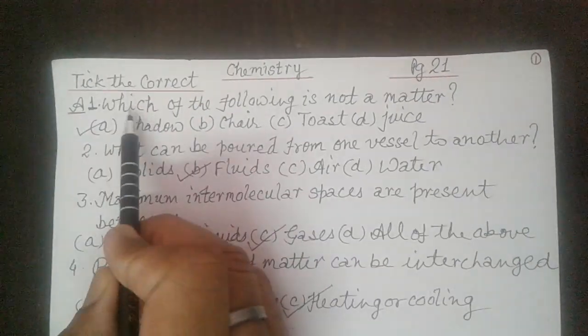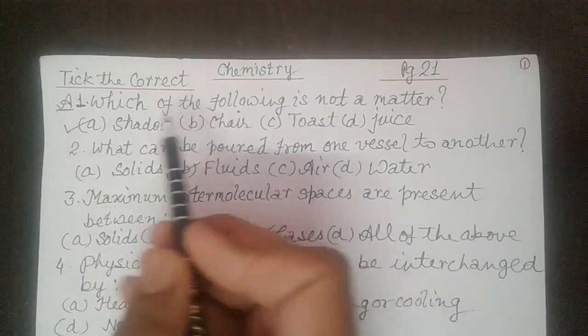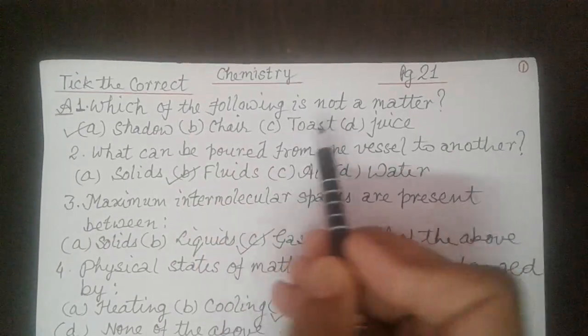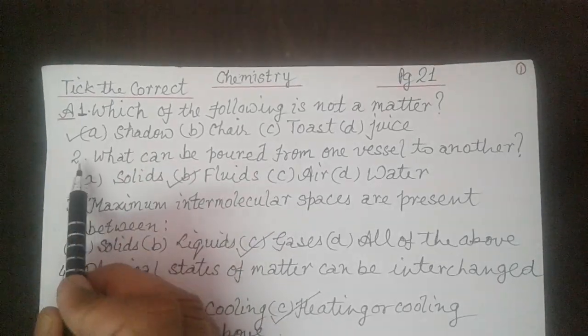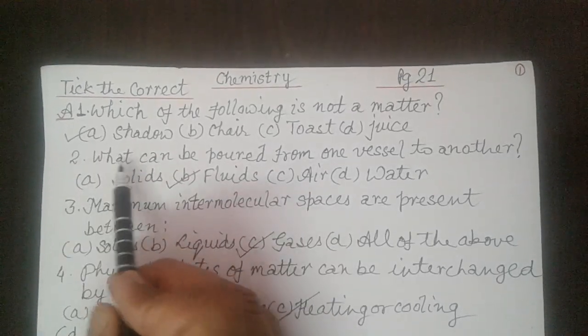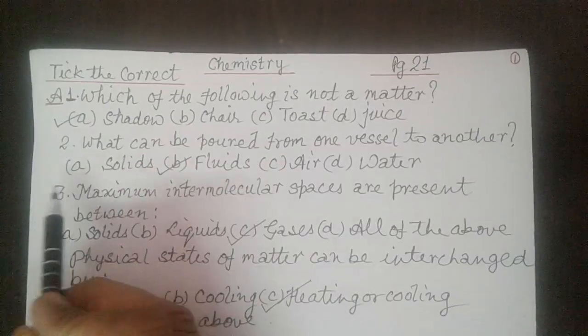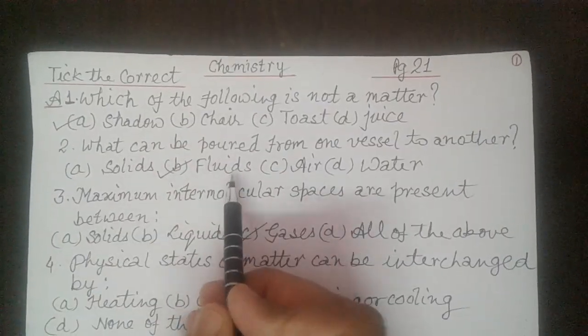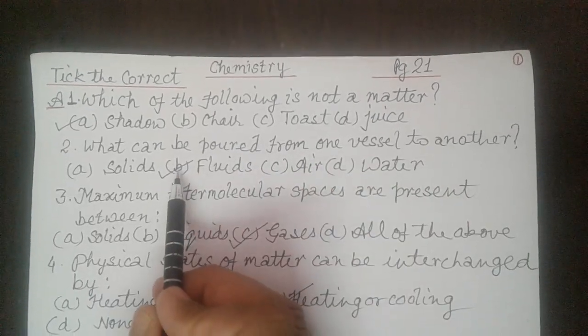First, which of the following is not a matter? A. Shadow, B. Chair, C. Toast, D. Juice. Correct answer is A. Shadow. Now second, what can be poured from one vessel to another? A. Solids, B. Fluids, C. Air, D. Water. So correct answer is B.